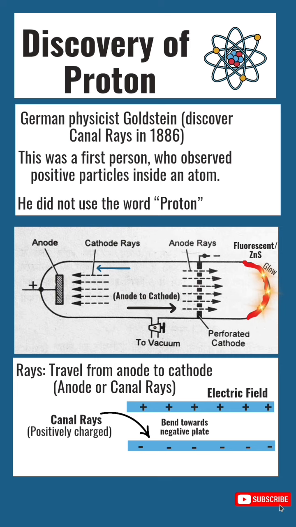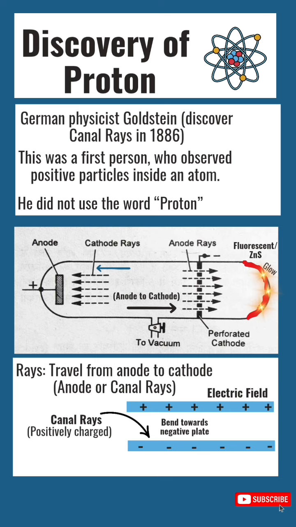These rays travel from anode to cathode and are called anode rays because they are produced by the anode, or canal rays because they pass through the hole or canal of the cathode. To find the nature of canal rays, he passed them through an external electric field and observed that canal rays bend towards the negative plate, and we all know unlike charges attract each other, so the canal rays are positively charged. Meaning, in an electric or magnetic field, canal rays show deflection.